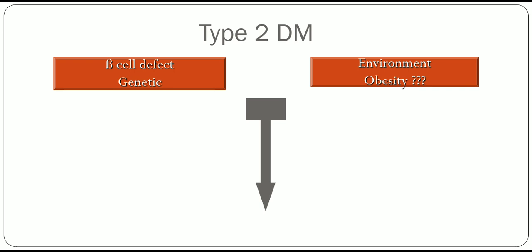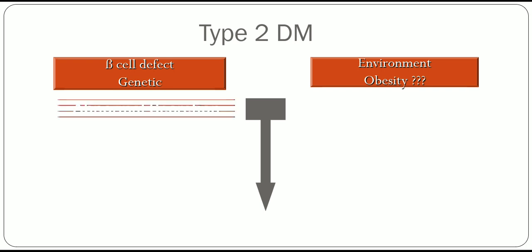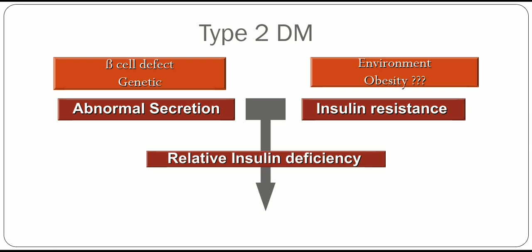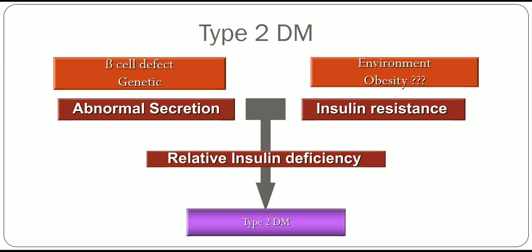It is genetic, and environment and obesity play some role. It leads to abnormal secretion by the beta cell defect and insulin resistance due to obesity or lack of exercise, and relative insulin deficiency, while in type 1 it is severe.